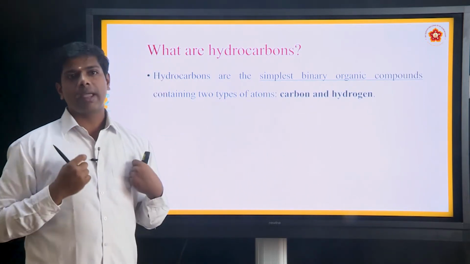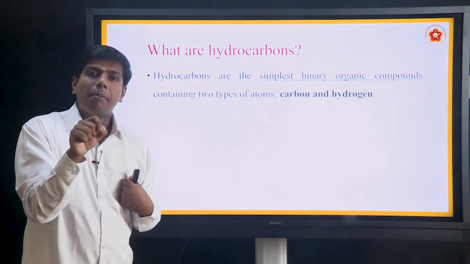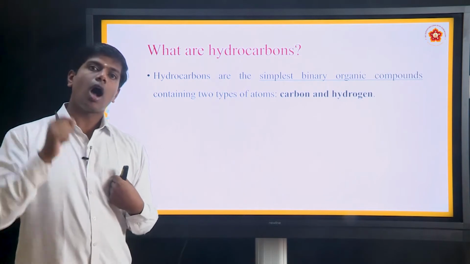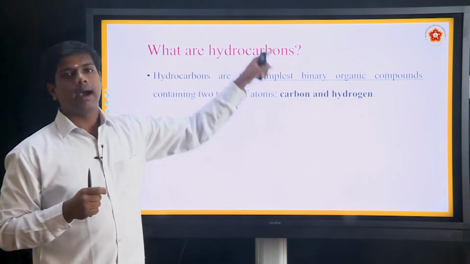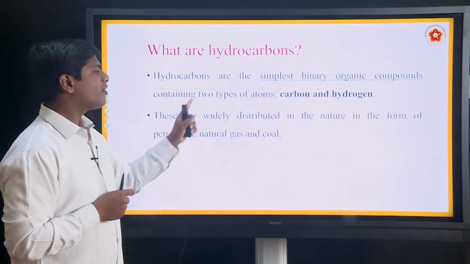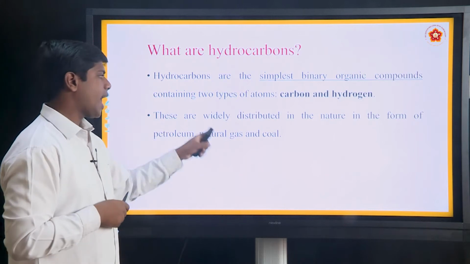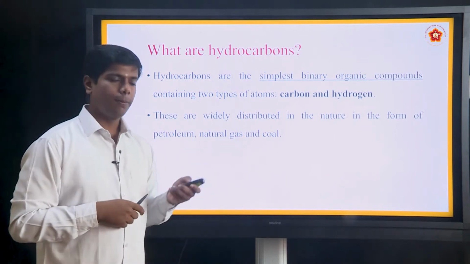In a simple way, any molecule which contains carbon and hydrogen atoms is called a hydrocarbon. They are widely distributed in nature in the form of petroleum, natural gas and coal.